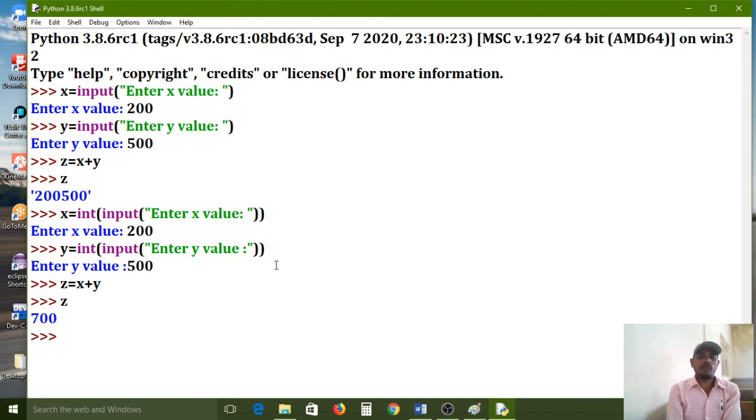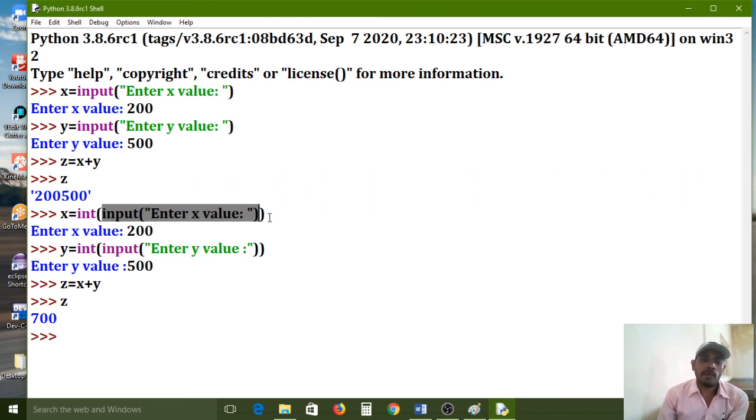All of you carefully observe. If you want to do any mathematical operation after collecting some inputs, compulsory we need to convert string data type to int data type. Because if you want to collect any input from the keyboard, compulsory we need to use the input function. The input function internally takes the input as a string format. So if you have collected strings, we cannot do any mathematical operation.